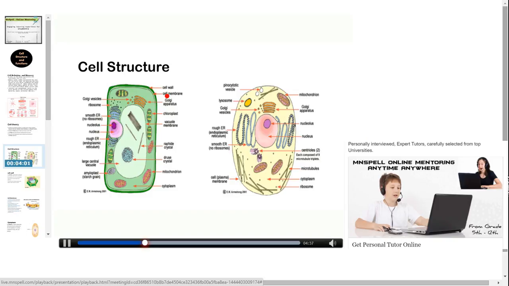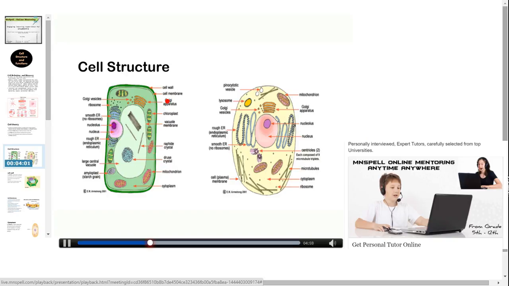The function of the cell membrane is that it only allows certain molecules to pass through it, and below the cell membrane you can see the cytoplasm consisting of different cell organelles.